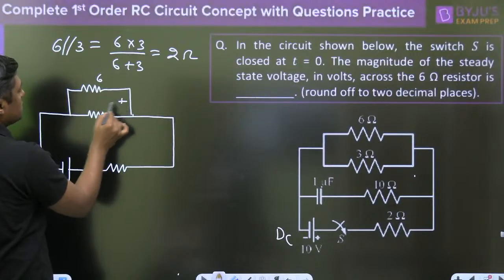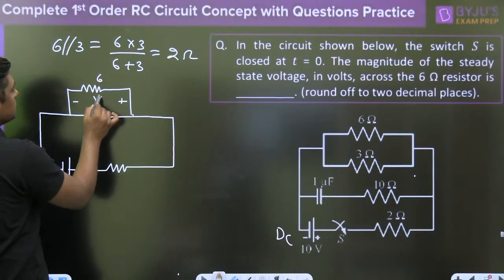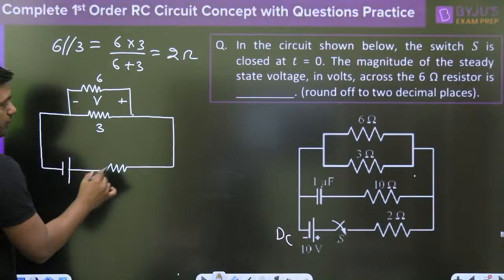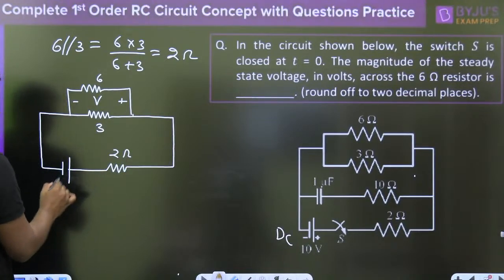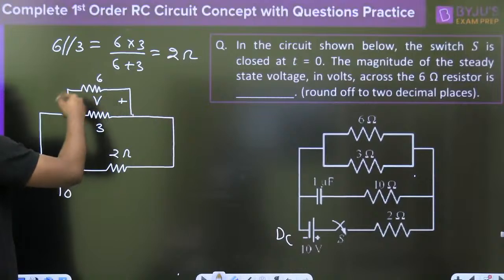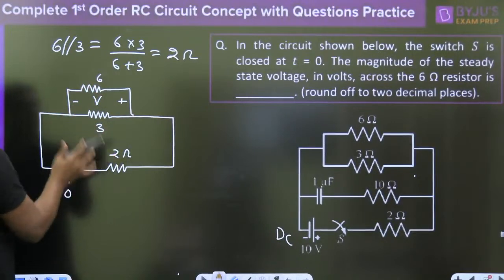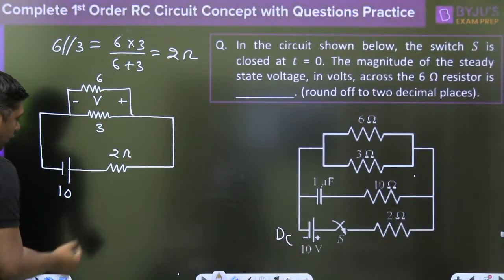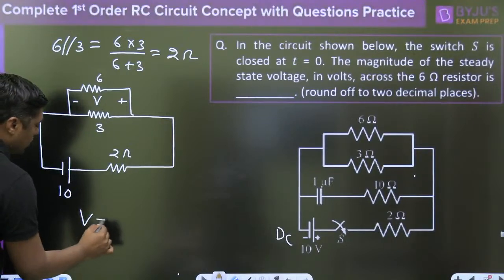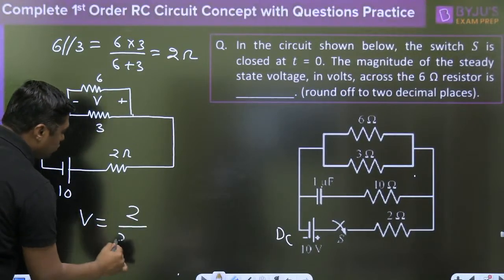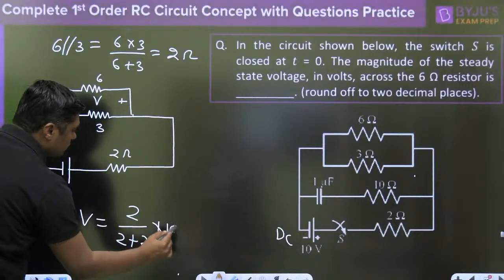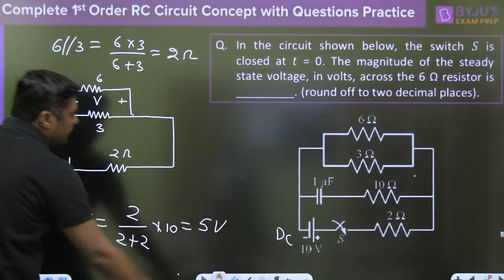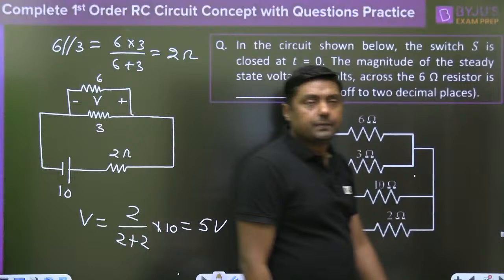This is nothing but the voltage across the 6 ohm and 3 ohm both. The 2 ohm, this is 10 volt. Now what is the parallel combination? According to the voltage division rule, what is the voltage across the 6 ohm resistor? 2 divided by 2 plus 2 into 10, that is 5 volt. Simply half divided.